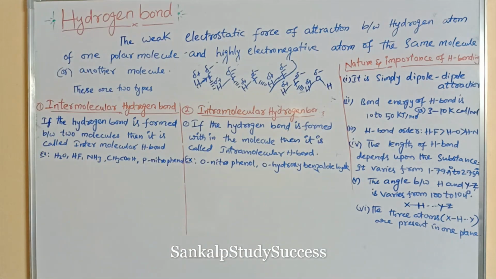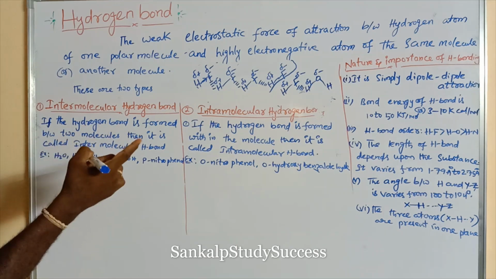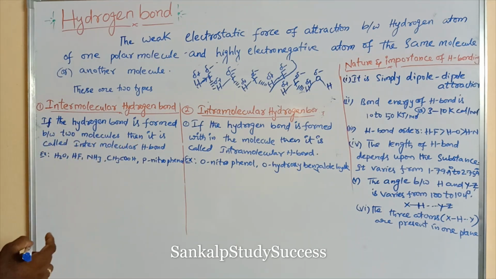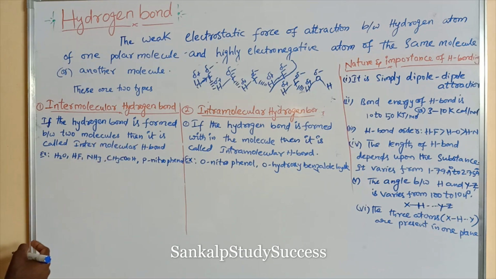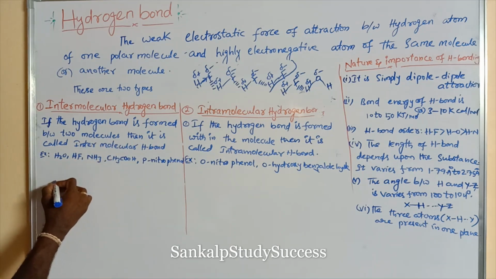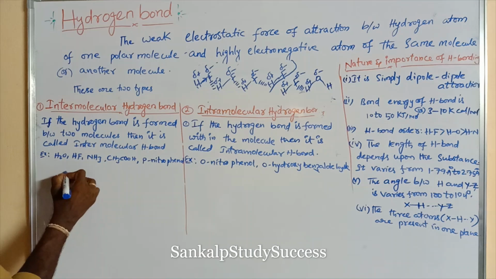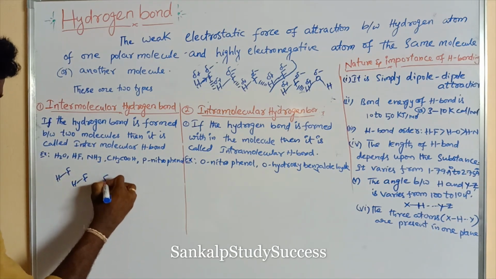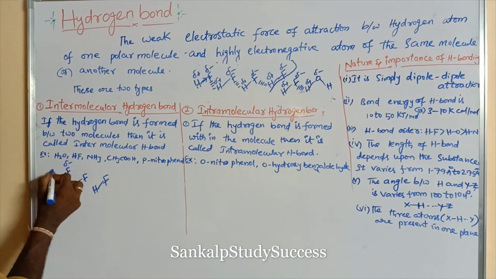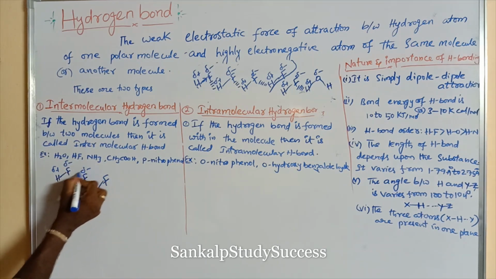What is an intermolecular hydrogen bond? The hydrogen bond is formed between molecules. If the hydrogen bond is formed between two molecules, then it is called intermolecular hydrogen bond. Suppose HF, right? So this is delta negative, this is delta plus.